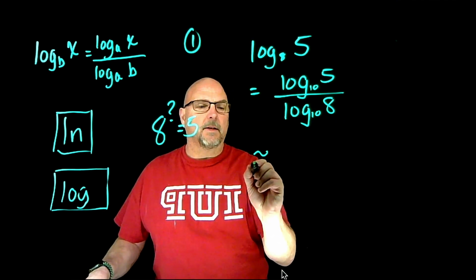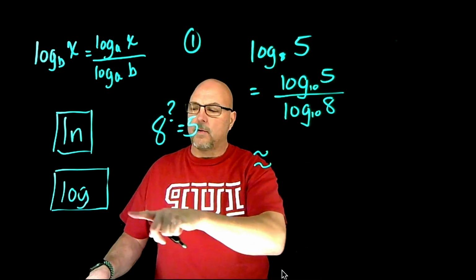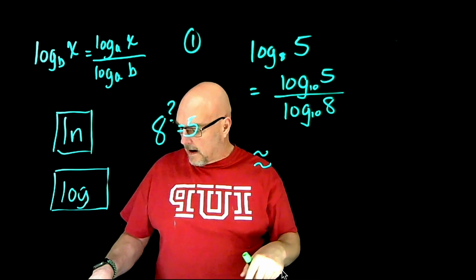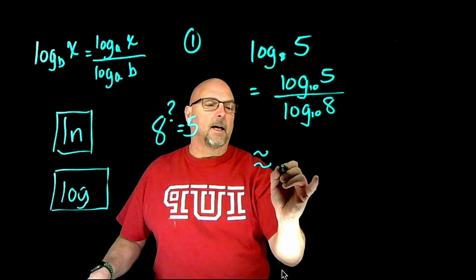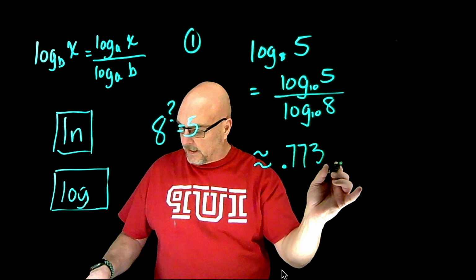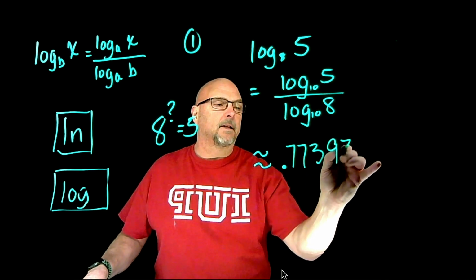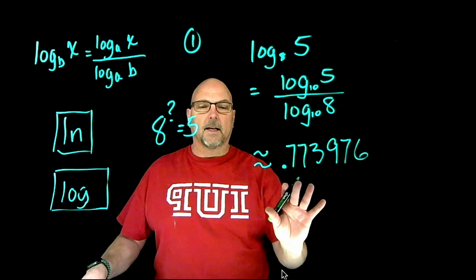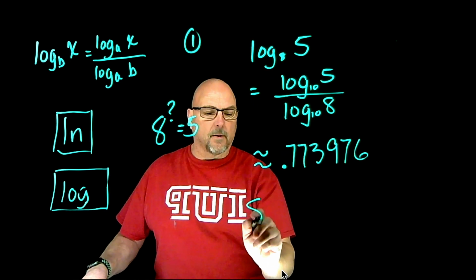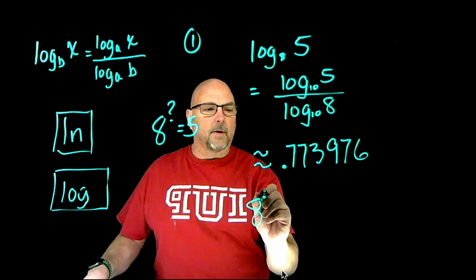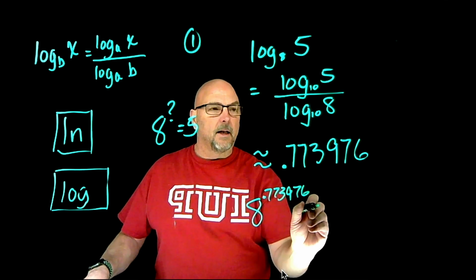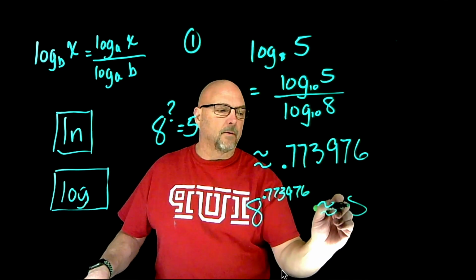So when I type this into a calculator, because I do have a log button on a calculator, I could type this into my graphing calculator or any calculator, and I'd come up with about 0.773976. So what that tells us is that 8 was my base number to start with. 8 to the 0.773976 is about equal to 5.